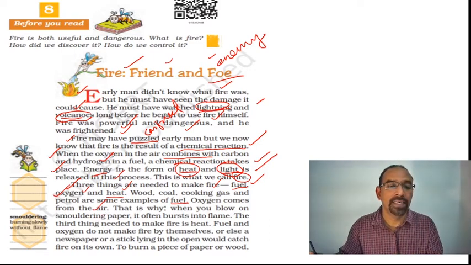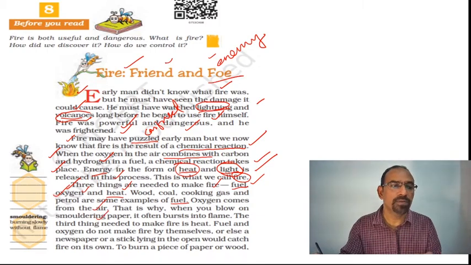And that is why when you blow on a smoldering paper, it often bursts into flame. What is smoldering paper? Burning slowly without a flame. Look at the picture. This is a smoldering paper.